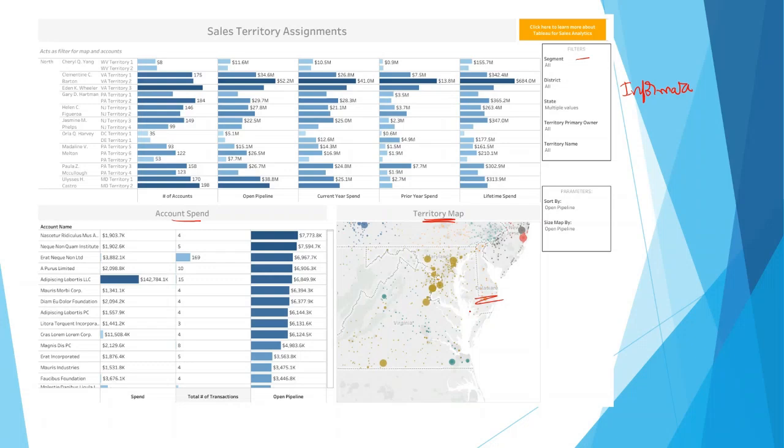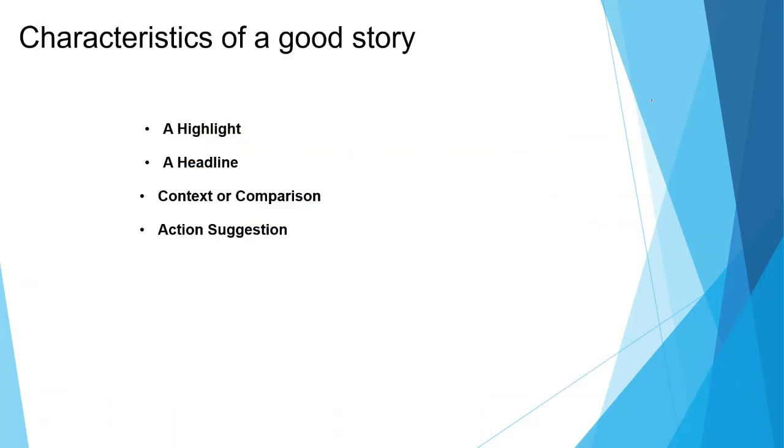We need a visualization from which you can derive some insight, and then using that insight, you create some kind of actionable items. That is exactly what is needed as a data analyst or as a data scientist. So, what exactly is required for a good story or a good dashboard? A highlight, a headline, a context or comparison, an action suggestion.